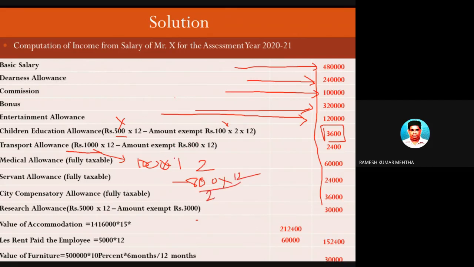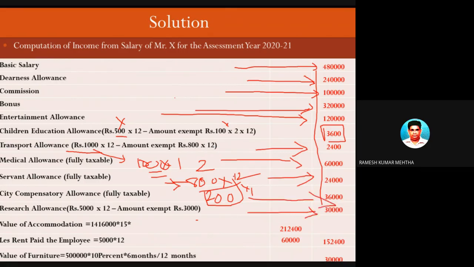So 200 is taxable. He is getting 1,000 rupees, and what does the rule say? The exemption is only 800 rupees per month, so 200 rupees per month is taxable, into 12, 2,400. So this amount is taxable. Medical allowance, this is taken. City compensatory allowance, this is taken. Servant allowance, this is taken. Research allowance, this is taxable.